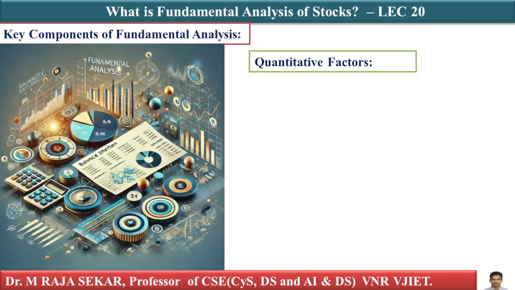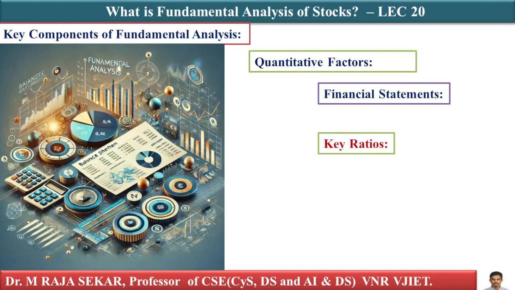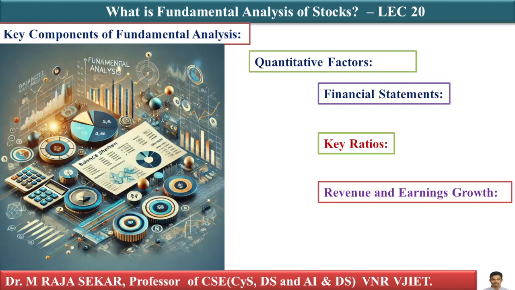Now let us try to understand the second one, that is quantitative factors. What are the quantitative factors? Financial statements: balance sheets, income statements and cash flow statements come under financial statements. Key ratios. We will try to understand all these key ratios in a detailed manner in future classes. For example, price to earnings, P by E, price to book, P by B, debt to equity, return on equity, ROE, etc. All this comes under key ratios, and revenue and earnings growth.